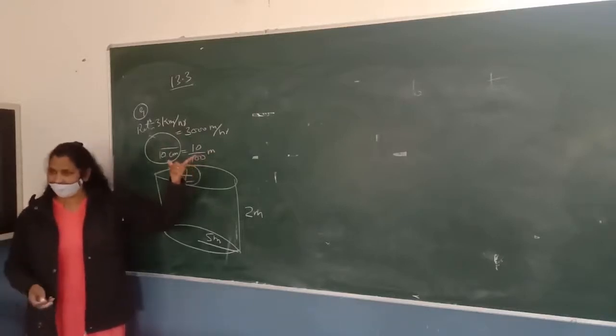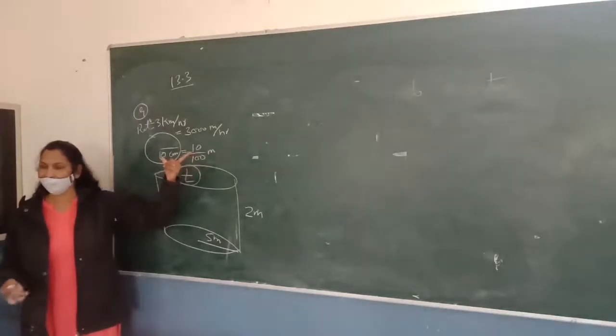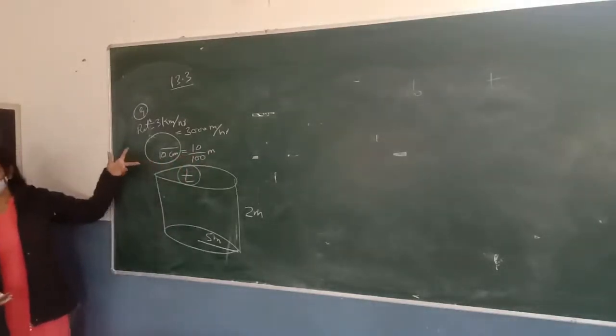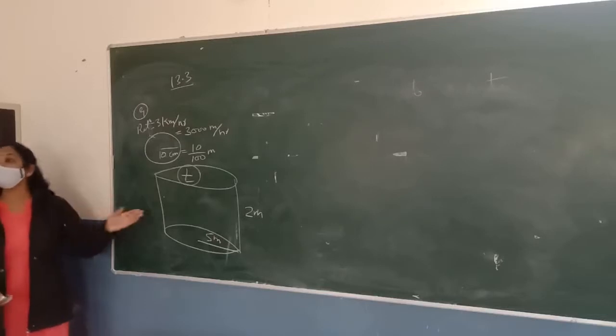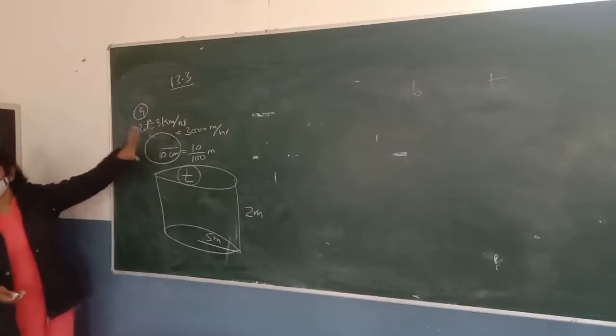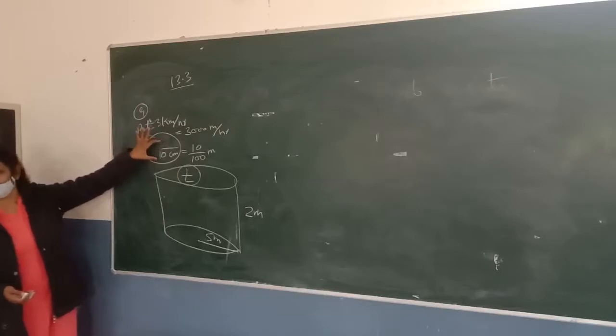So is this the formula? So what was the formula? Area of cross section. So what is the area of cross section here in this question? Area of circle, since the water is coming from the circular pipe. So in this question, the area of cross section is pi r square.